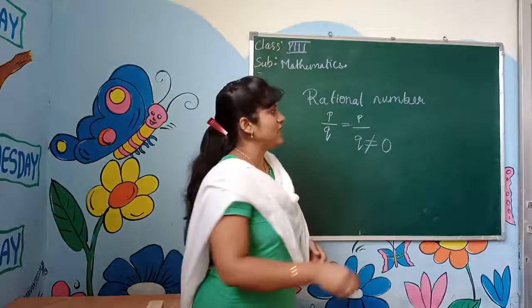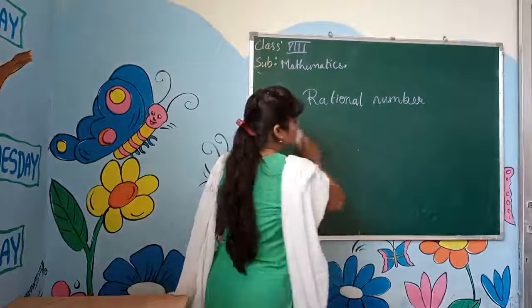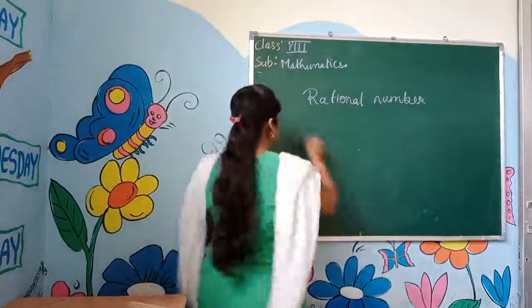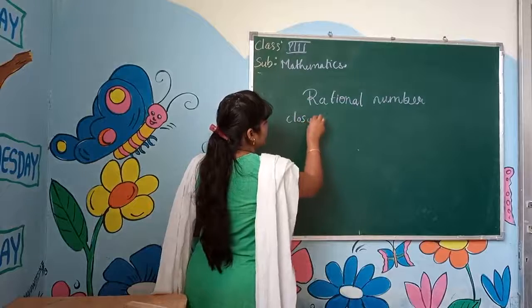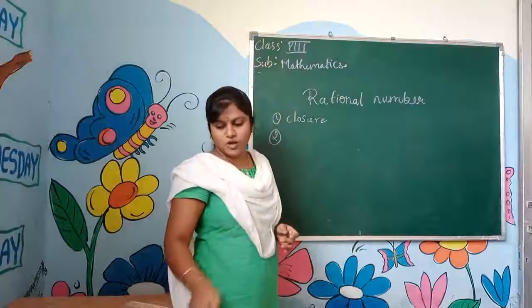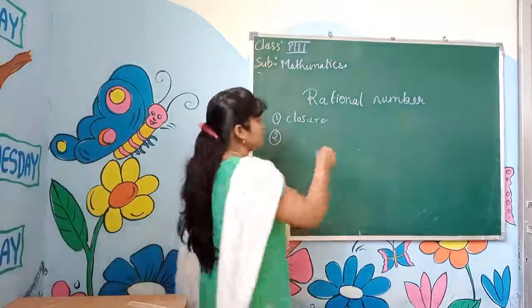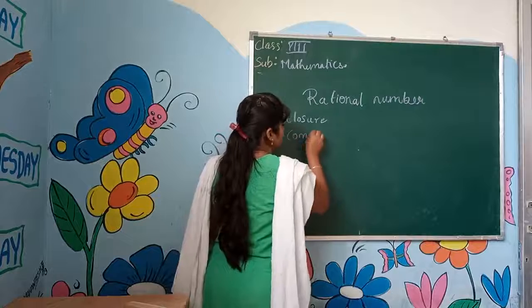Okay, now we'll start with our next property. In the last class, we studied closure property, and the next one is commutative property. Commutative property means reversing the numbers. We studied about that also.